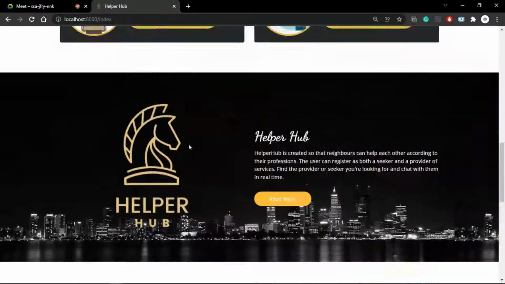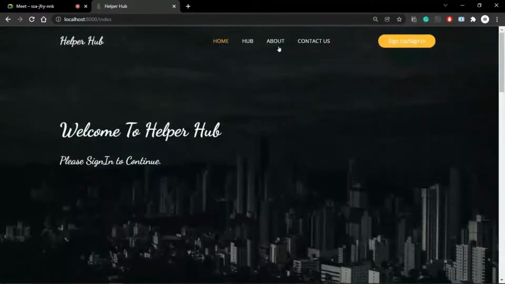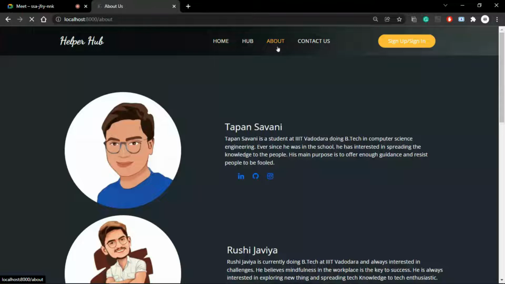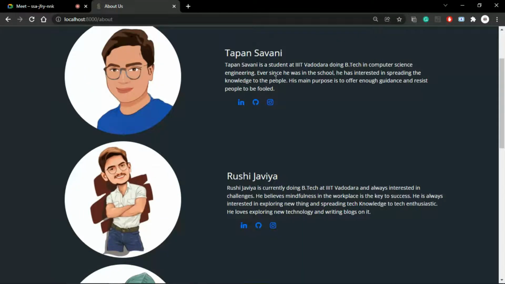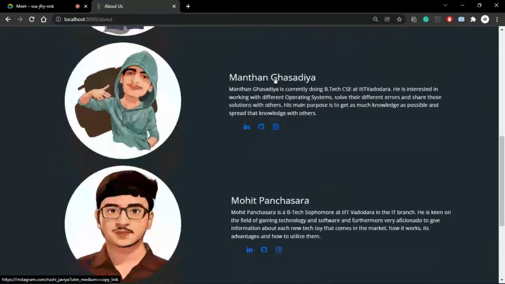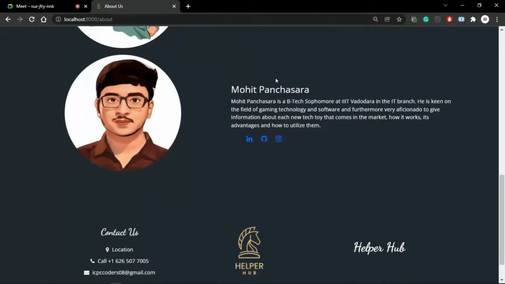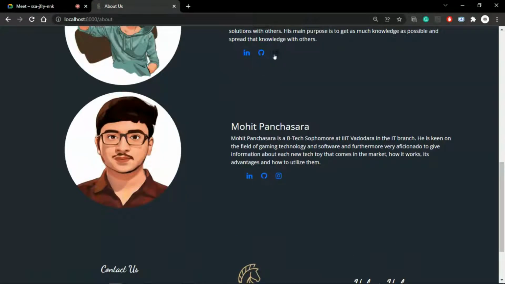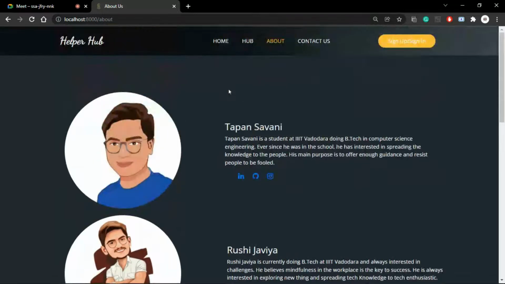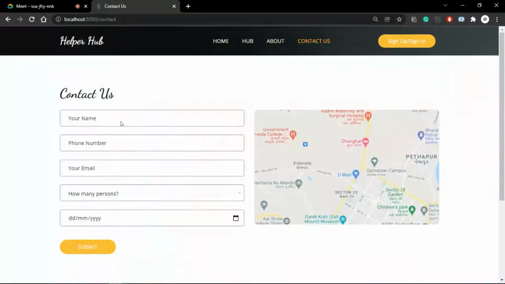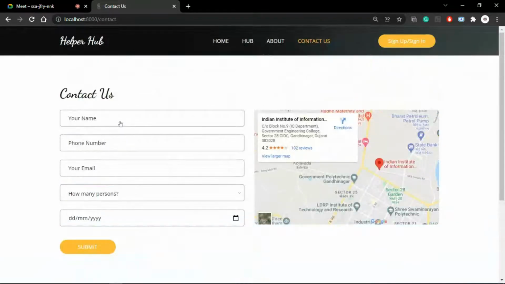Now let's see the about page. Here are all our teammates: Tapan Savani, Rushi Javia, Manthan Tasadia, and Mohit Panchasra, and all of their social media accounts, and something about them. And here is the contact us form.